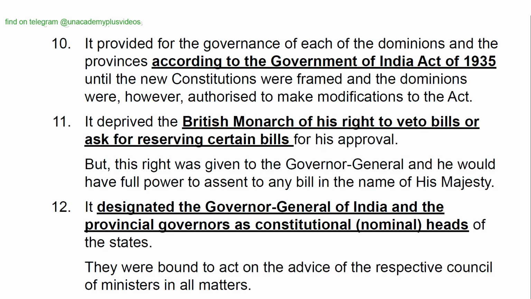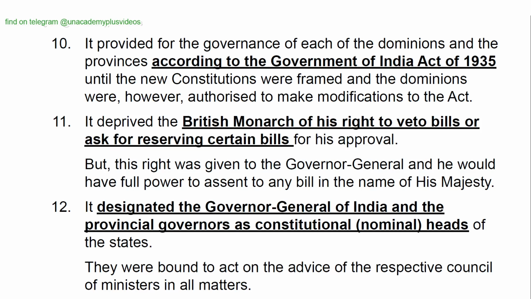It deprived the British monarch of his right to veto bills or ask for the reserving of certain bills for his approval. But this right was given to the Governor General, and he would have full power to assent to any bill in the name of His Majesty.